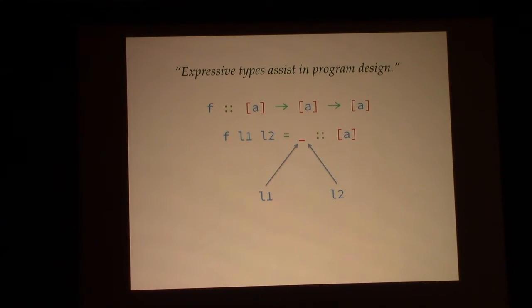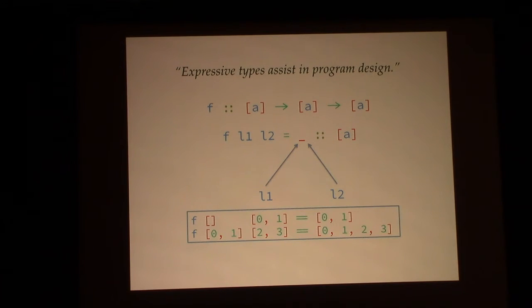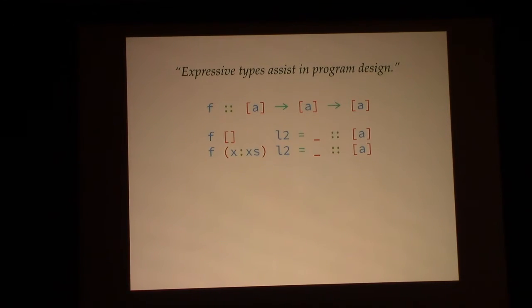And so in addition to the type, we might have some examples in mind. For example, we have two examples of, I see a surprise, it was the append function. And so with those two examples, we can refute these two possibilities for completing our function. Namely, the second example clearly is not L1 or L2 in that case. We have to do a little bit better. And the way we do a little bit better is we need to get more information out of our parameters. We do that via pattern matching. So let's go ahead and pattern match on L1. I could have pattern matched on L2, but we'll get to that in a second. If we pattern match on L1, because it's an algebraic data type and it has a finite set of cases, we can break it down.